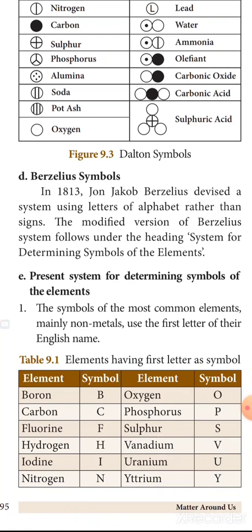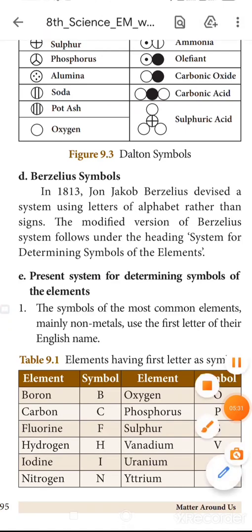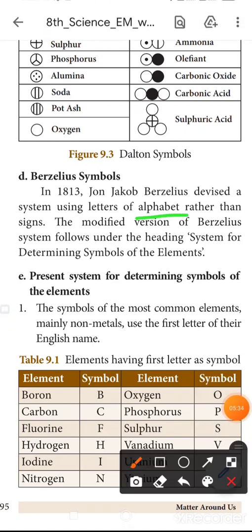Next, Berzelius symbols. In 1813, John Jacob Berzelius devised a system using letters of the alphabet rather than signs. Using alphabets is the Berzelius system. The modified version of the Berzelius system follows under the heading System for Determining Symbols of the Elements.